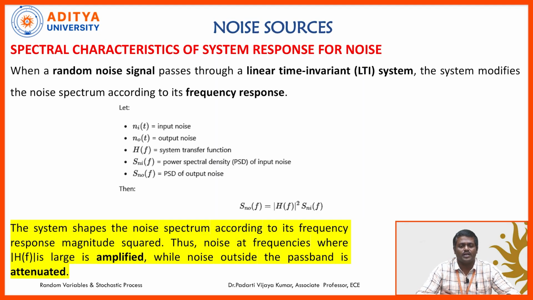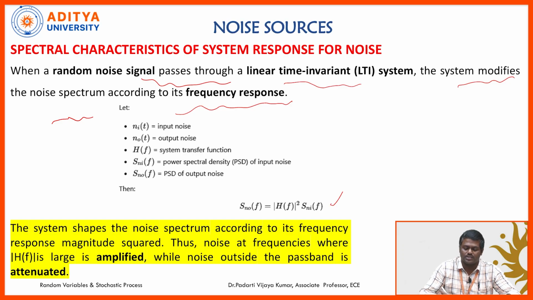So, here we will apply a random noise signal to an LTI system, and the system modifies the noise spectrum according to the frequency response. So, the equation related to this statement is Sn0(f) is equal to the absolute value of H(f) whole square times Sni(f). Sn0(f) is the power spectral density of output noise, Sni(f) is the power spectral density of input noise, H(f) is the system transfer function, and ni(t) and n0(t) are the input and output noise respectively.